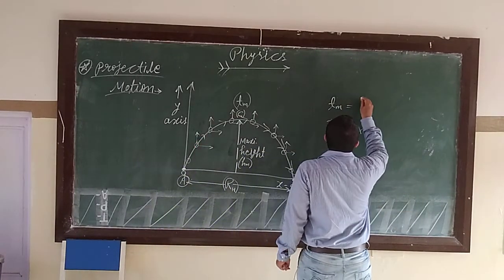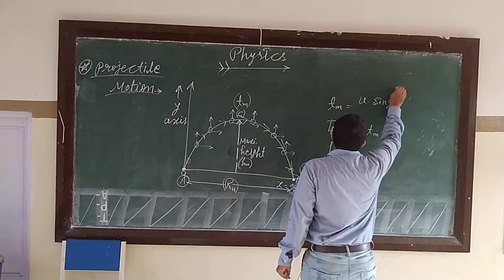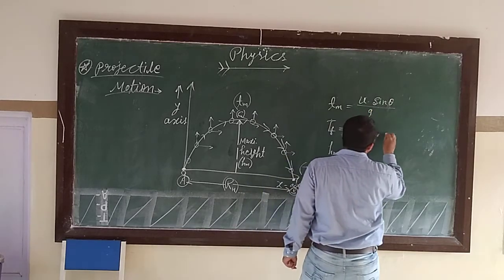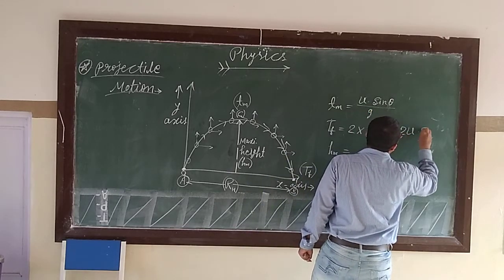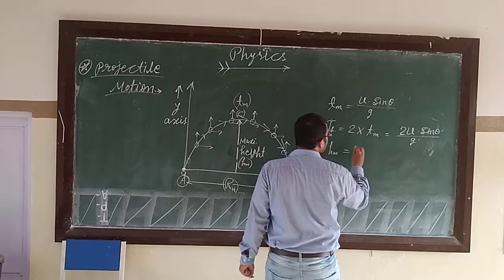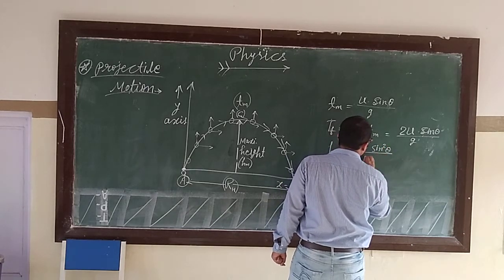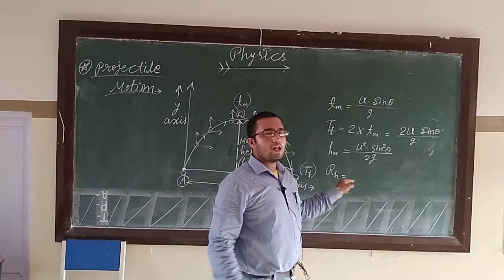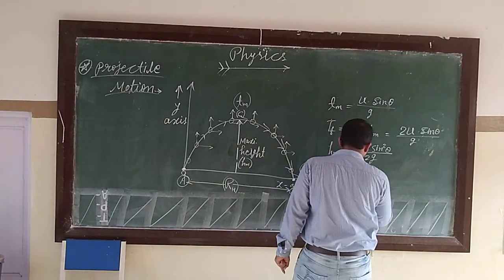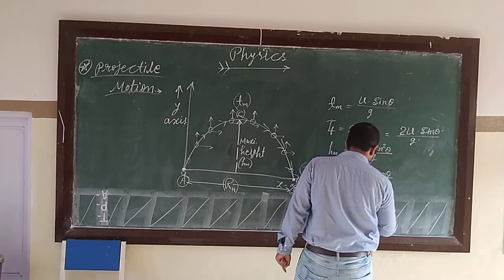Time of maximum height is U sine theta upon G. Time of flight is 2U sine theta upon G. Maximum height is U square sine square theta upon 2G. And last, horizontal range is U square sine 2 theta upon G.